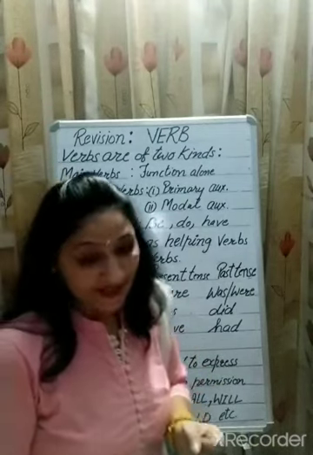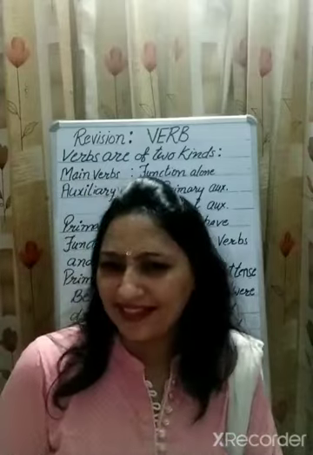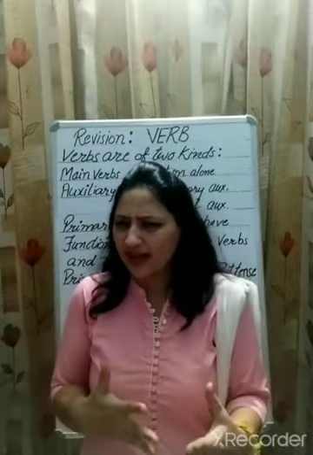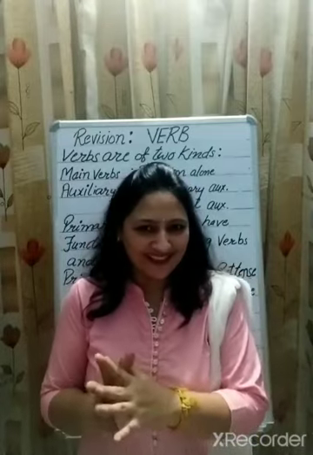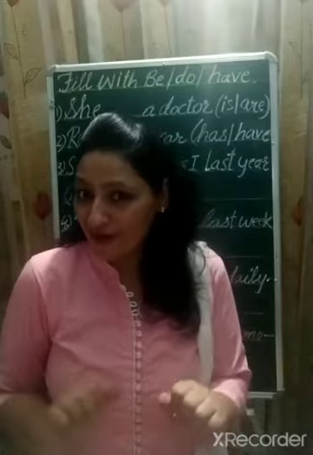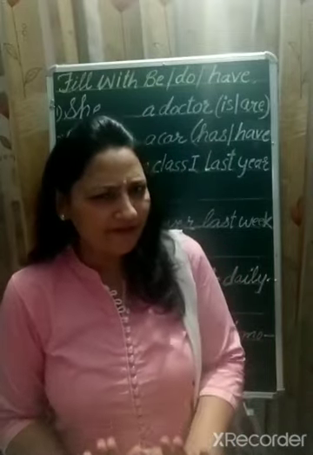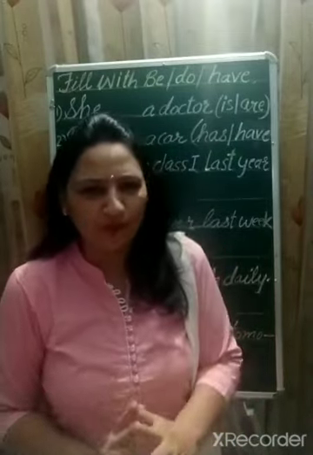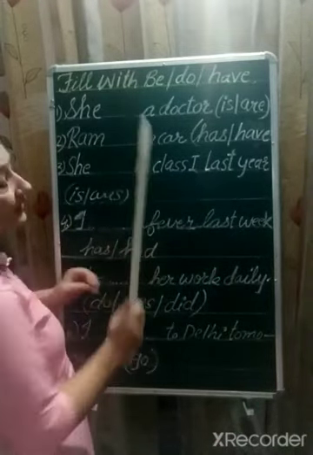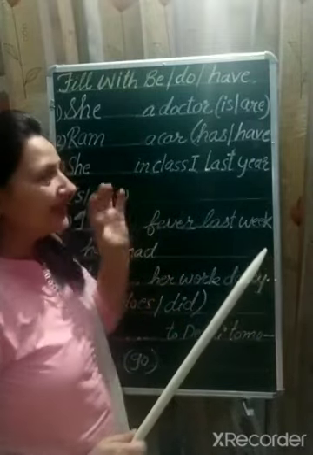So my dear student, I hope this topic is clear to you. Now let's do one exercise to check whether you got it or not. Let's start. My dear student, now it's time for exercise. I have written a few sentences on the board. Let's discuss them. We have to fill these blanks with the correct form of be, do and have.